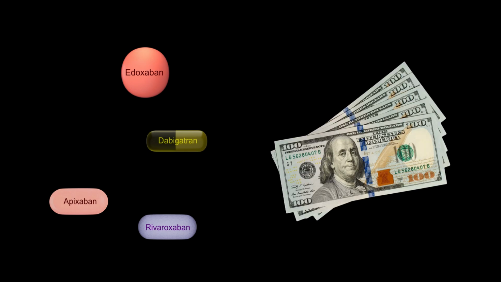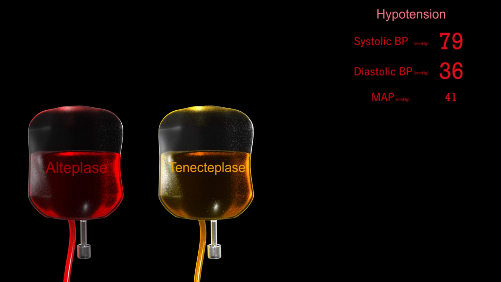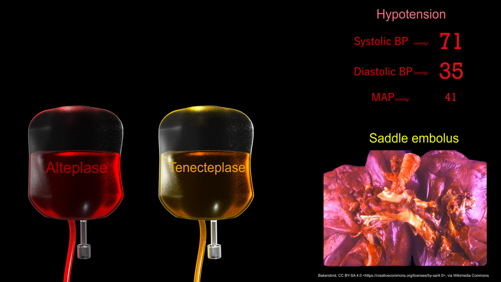Direct-acting oral anticoagulants such as rivaroxaban, edoxaban, apixaban and dabigatran are expensive. However, bridging with parenteral anticoagulants when starting and frequent INR monitoring are not required. Systemic thrombolytic therapy with medications such as alteplase and tenecteplase might be necessary in those with hemodynamic instability due to significant clot burden if there are no contraindications.